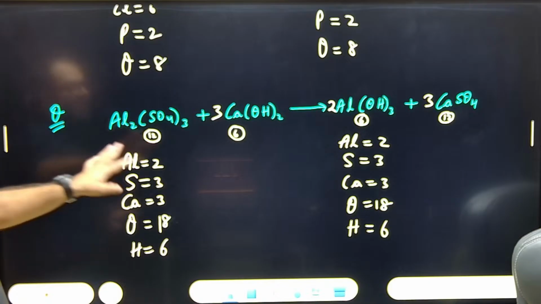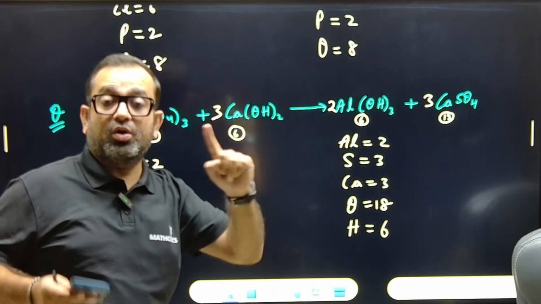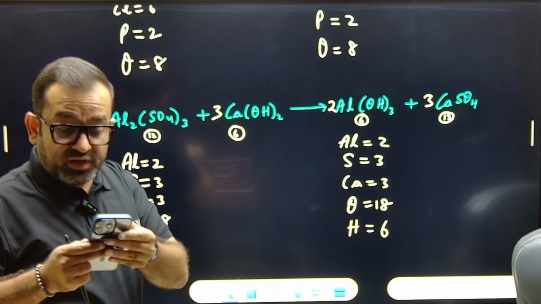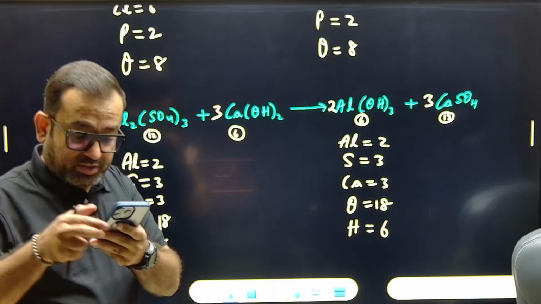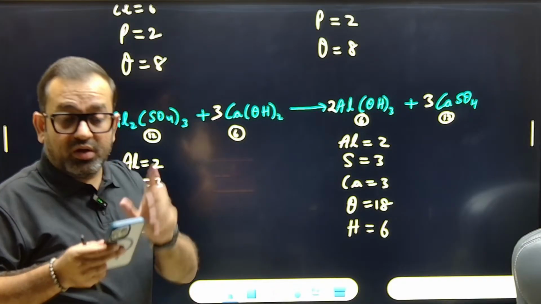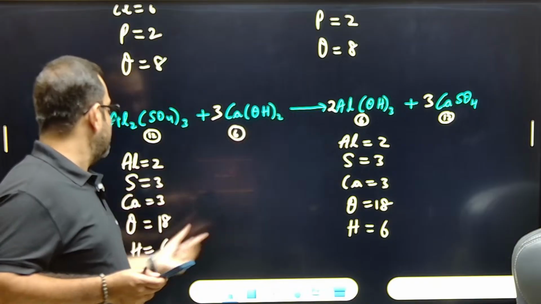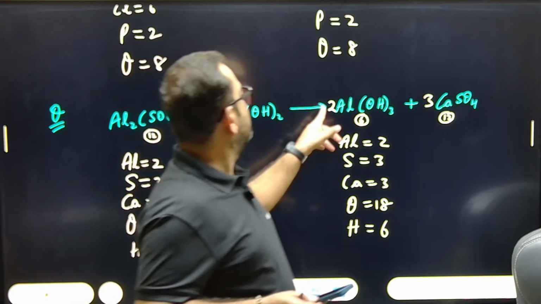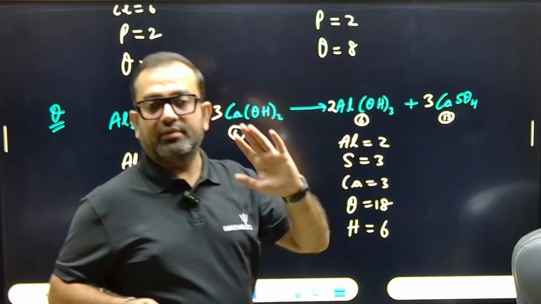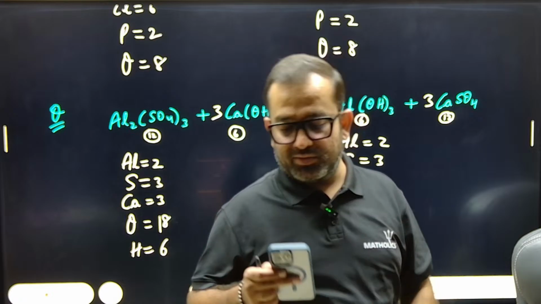Okay. Check for the hydrogens. Hydrogen will always be auto balanced. Sorted. Hydrogen. How many hydrogen? Check. 3 twos are 6. Okay. Next. 2 into 3, 6. Okay. Done. This is the scene you have to follow, right?